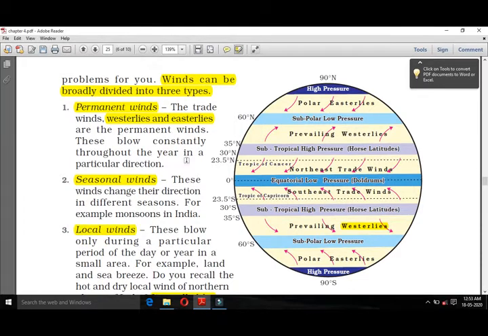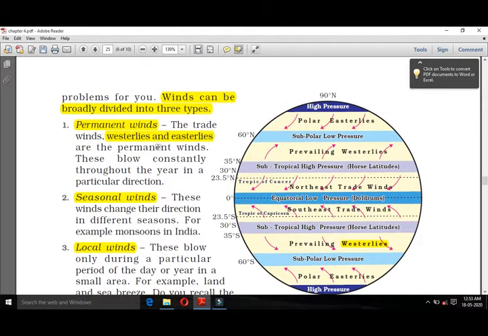Local wind. Permanent wind. Permanent winds you can find in western lines and eastern lines. Here is western lines, and here is also western lines, and eastern lines is there and there. All the seasons in this area you can find the air is same. This is called permanent wind.